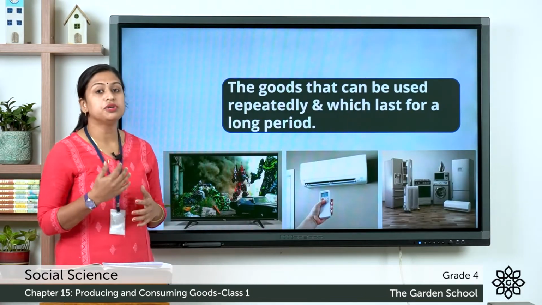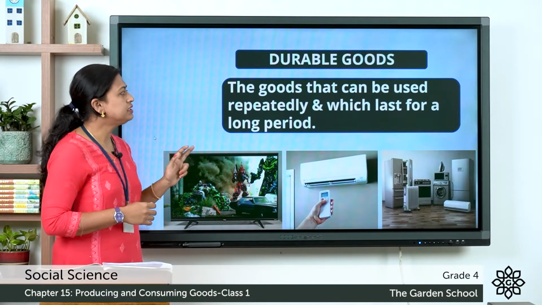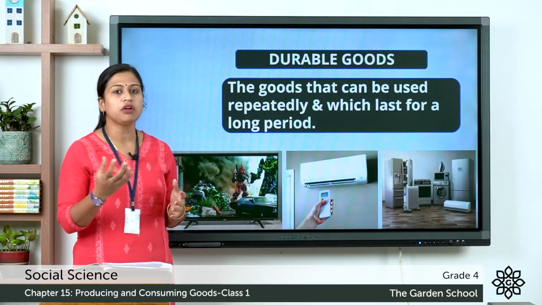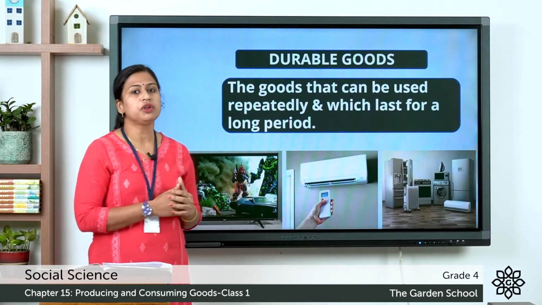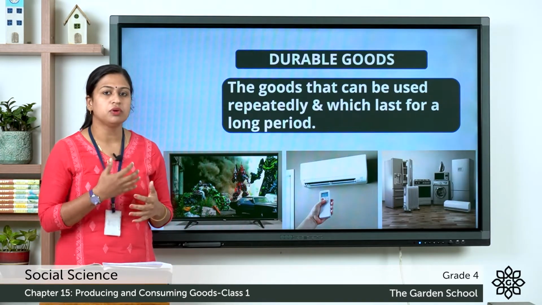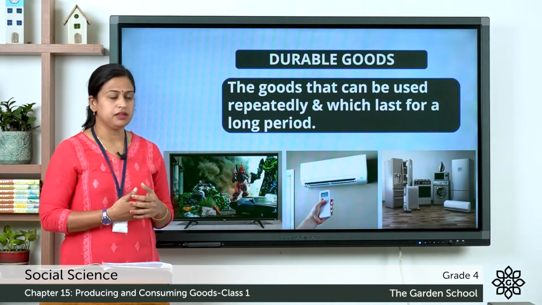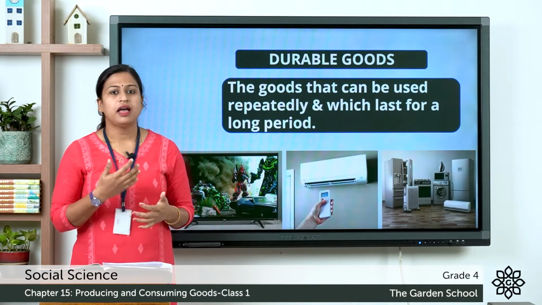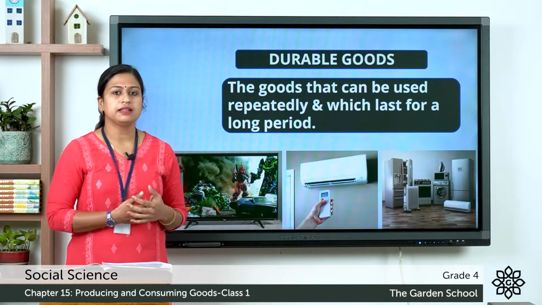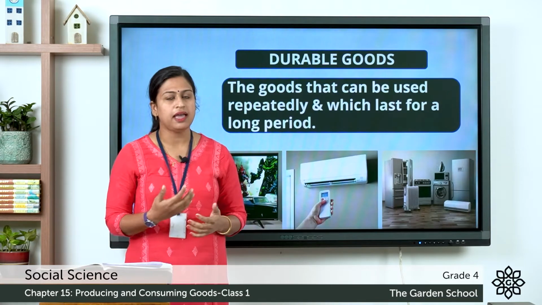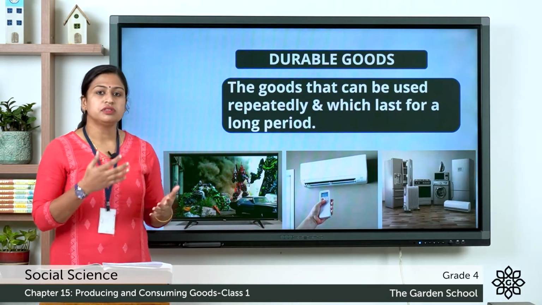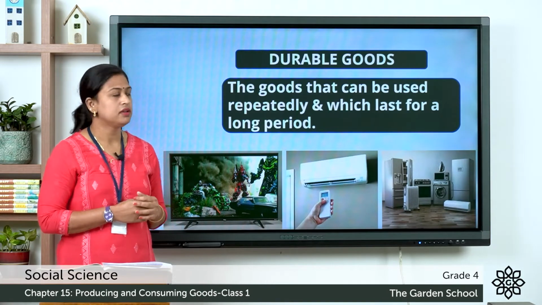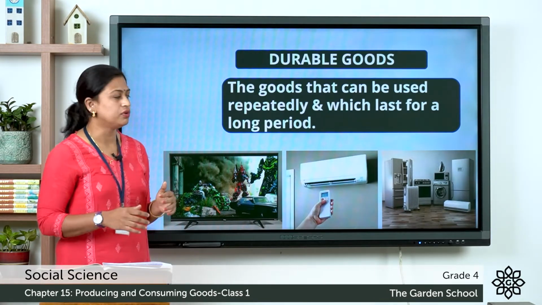Next type is durable goods. Here the goods that can be used repeatedly and which last for a long period are known as durable goods. So durable goods are those goods which we use repeatedly. You can see here a few examples: television, air conditioner, and various electrical appliances like refrigerator, oven, and so on. So we use these things repeatedly and they last for a long period. So these are known as durable goods.